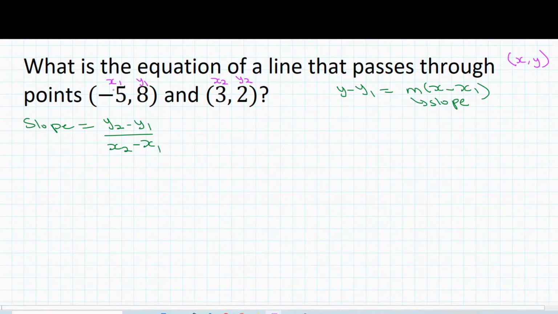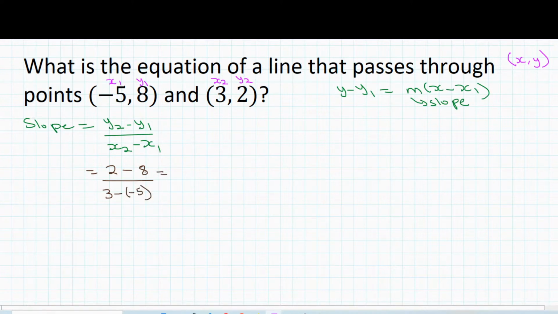We substitute these values in: y2 is 2, so we have 2 minus y1, which is 8, divided by x2, which is 3, minus x1, which is -5.